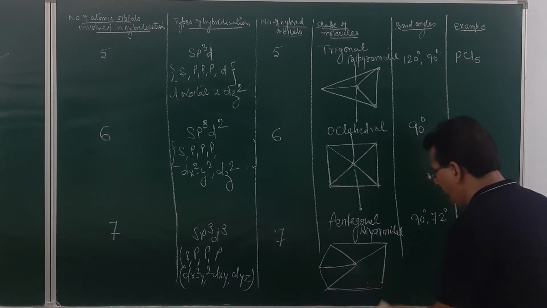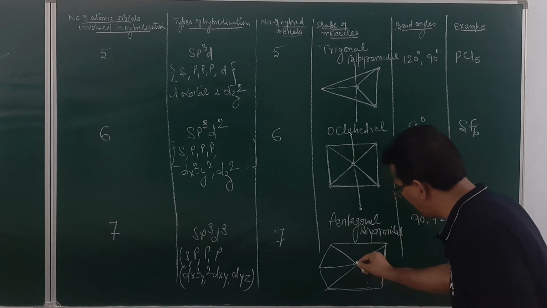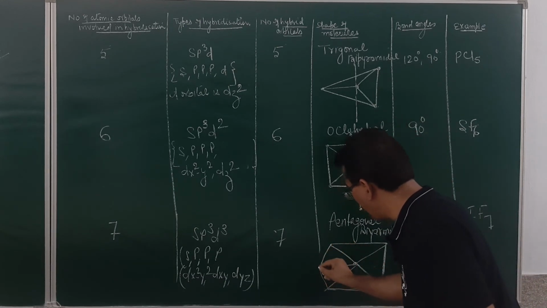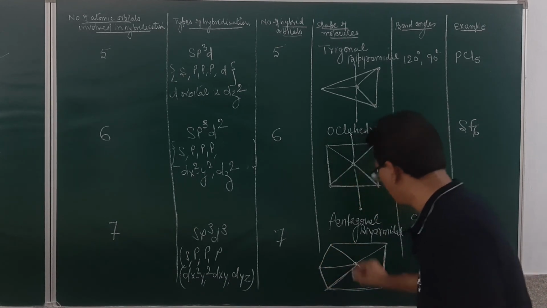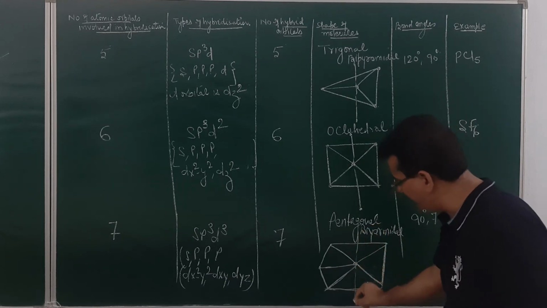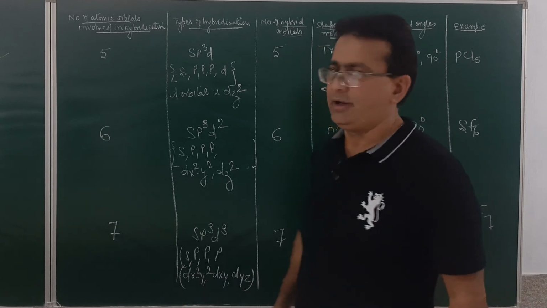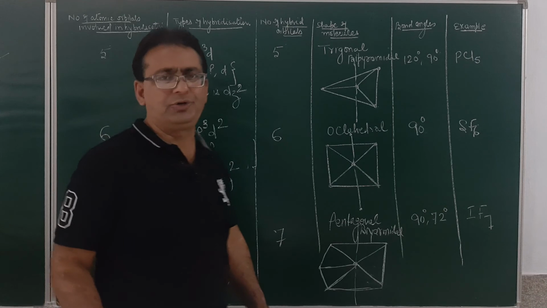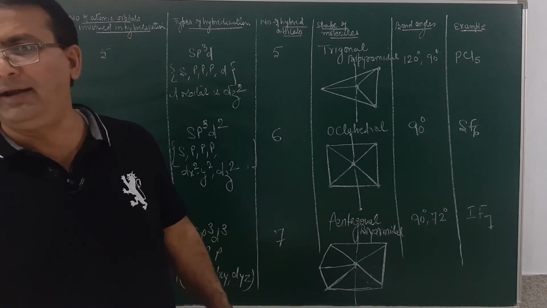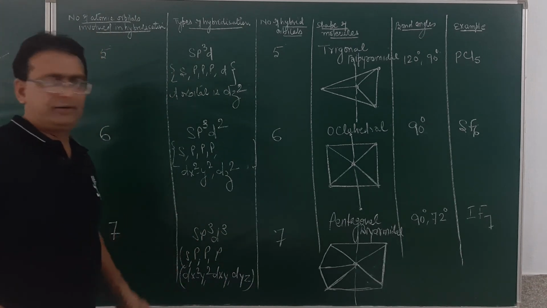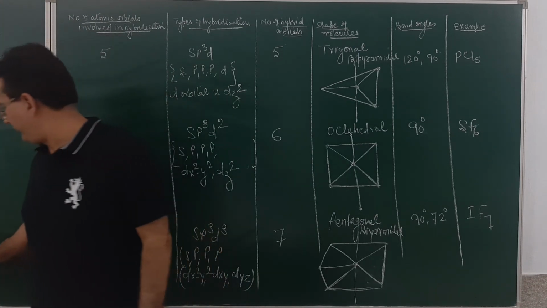Is it clear to all of you? You may see here, this is a pentagon. Yes or not? And then 2 more orbitals. So a pentagonal bipyramidal geometry will be obtained. And the bond angle will be equal to 90 degree and 72 degree. Is it clear?